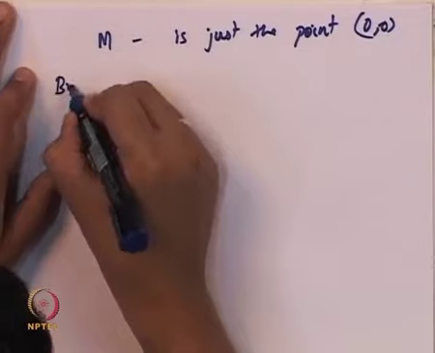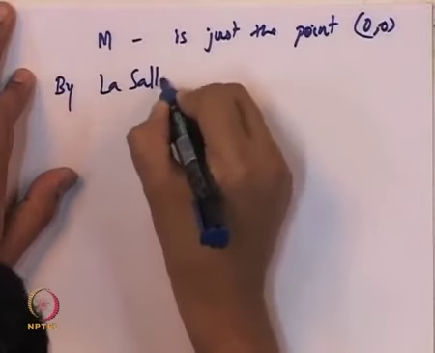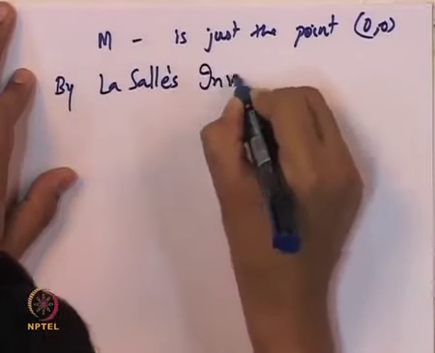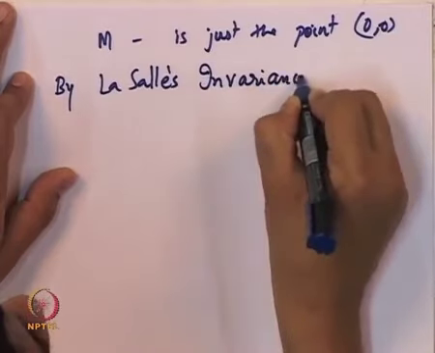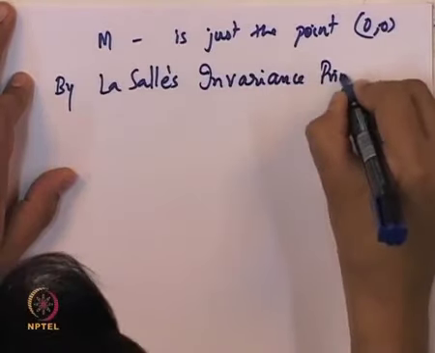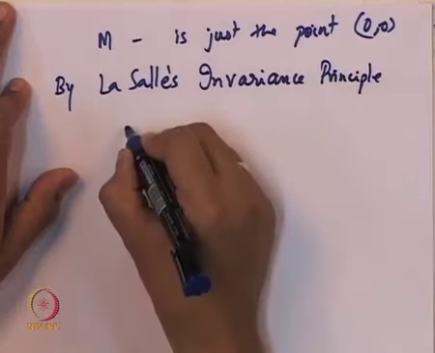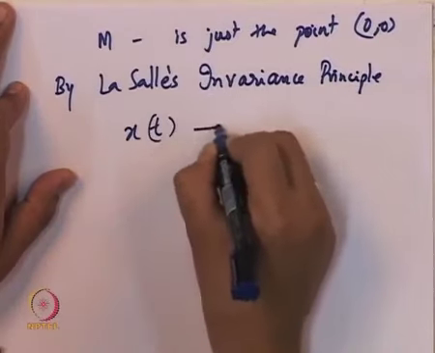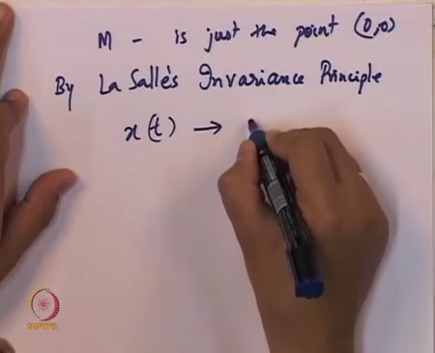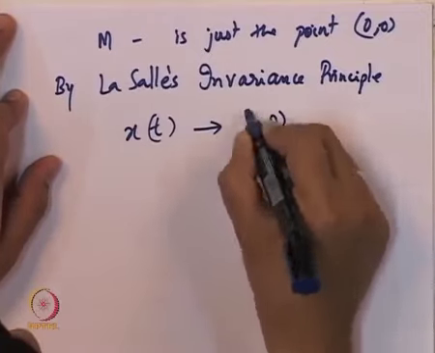So, what is the meaning? By LaSalle's invariance principle, x of t converges to the set M, which is just 0 comma 0.